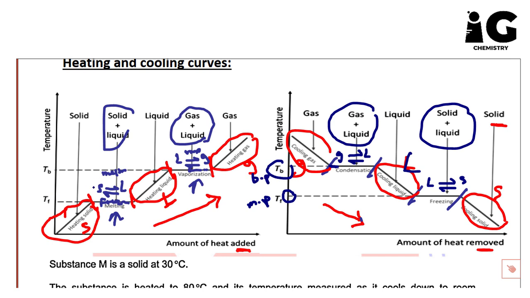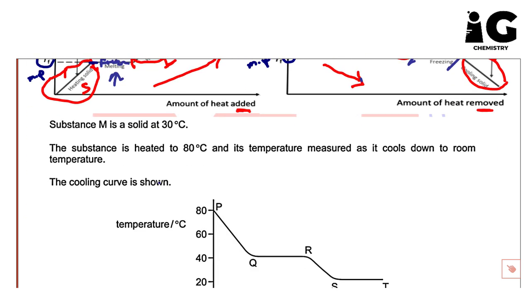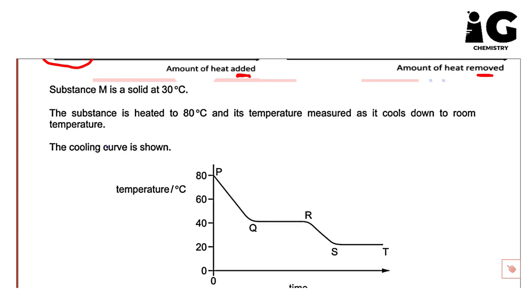It is the same in the heating curve. This line gives the melting point, and the one up here, regarding this line, is called the boiling point. I know that shape is not clear, but we'll take some questions now to make it clearer. Let's outline this question to understand.